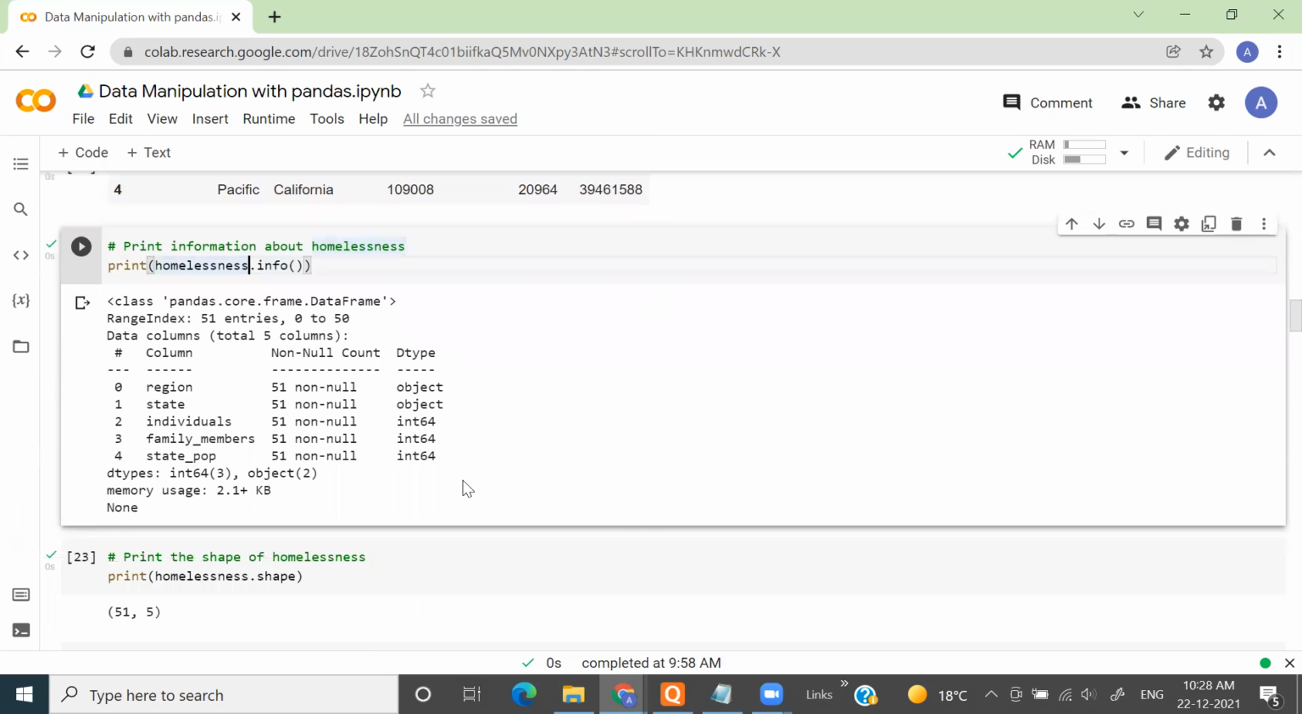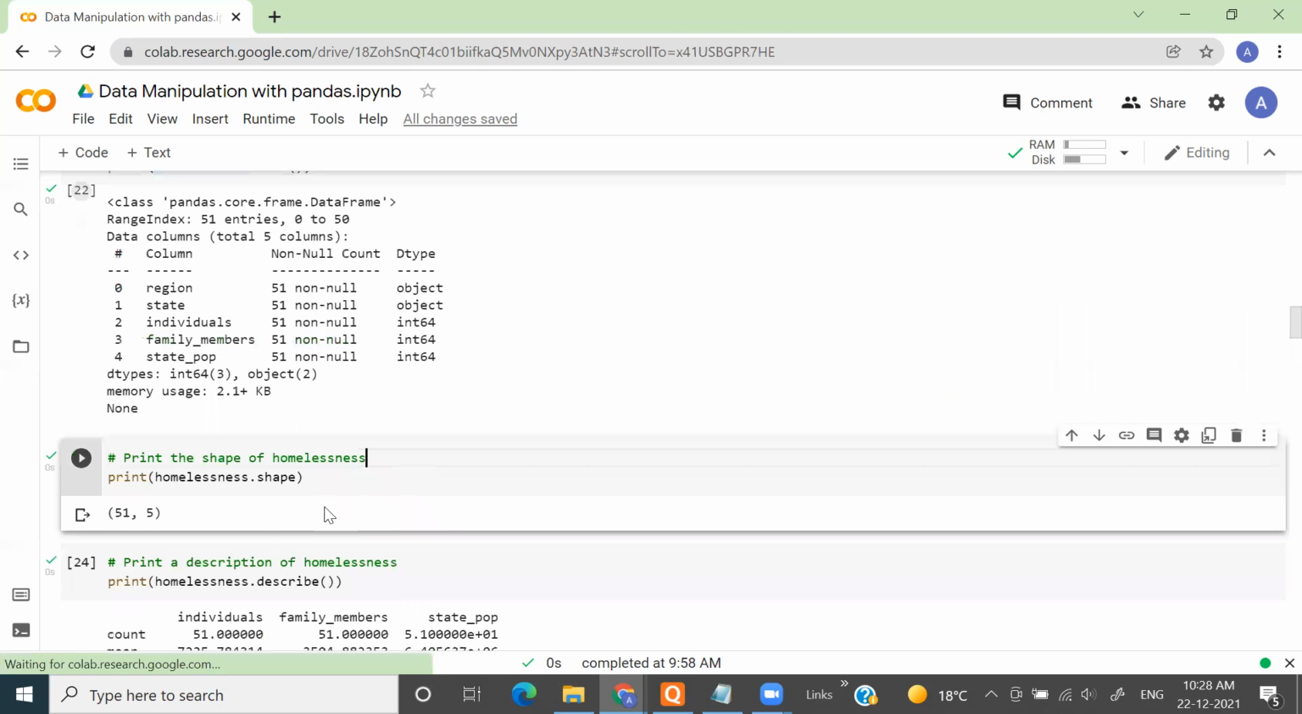Okay, let us see what else we can do with this data set. You can print the number of rows and columns. For that, you need to use the method .shape. This will give you the number of rows and columns. So it has a total of 51 rows and 5 columns.